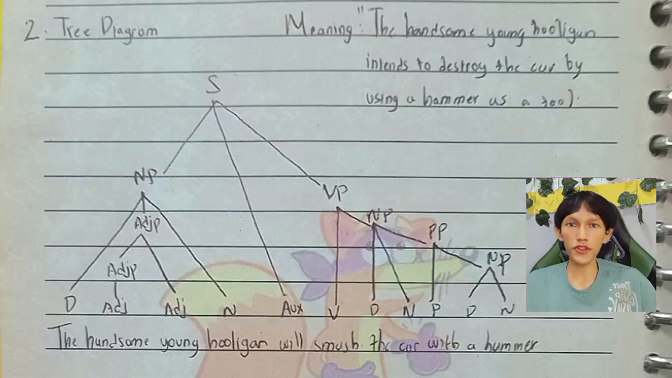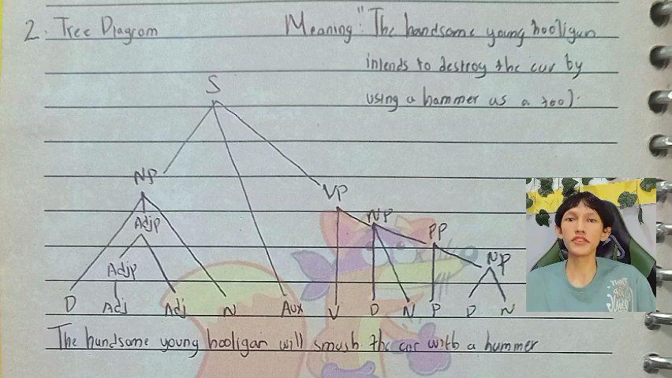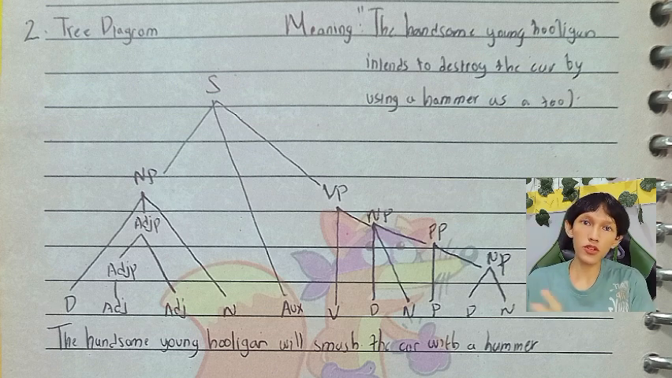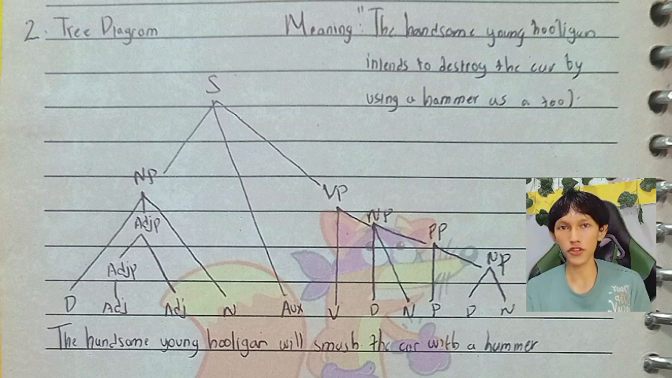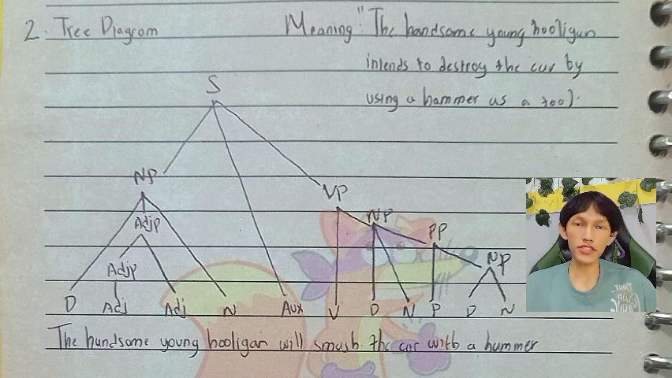Now let's move to the third diagram. This tree diagram has a meaning where someone called a hooligan intends to destroy the car by using a hammer as a tool. The word the is the determiner that specifies which hooligan we are talking about. The word handsome is an adjective modifying the noun hooligan. The word young is also an adjective, adding more description to the hooligan.